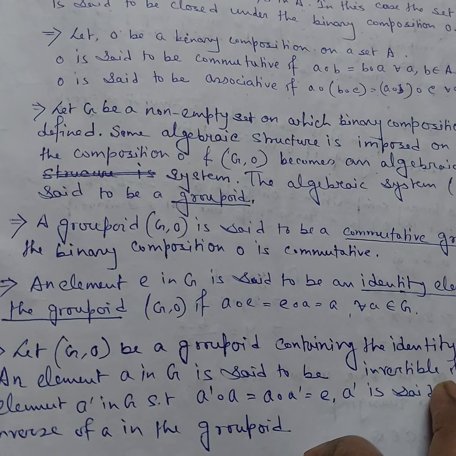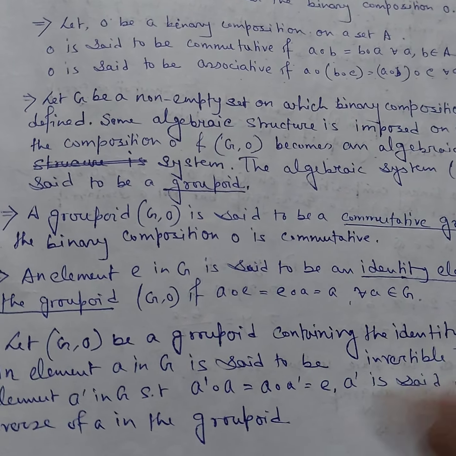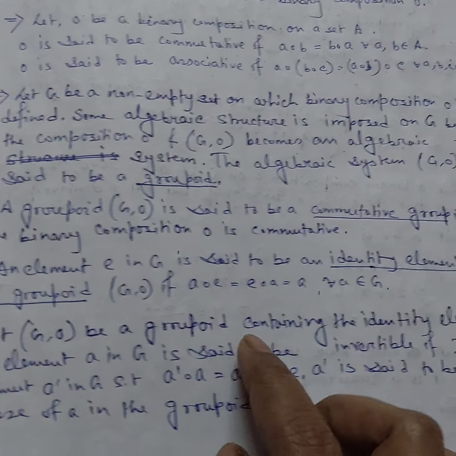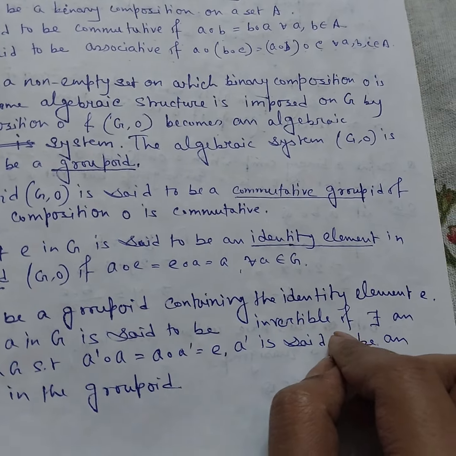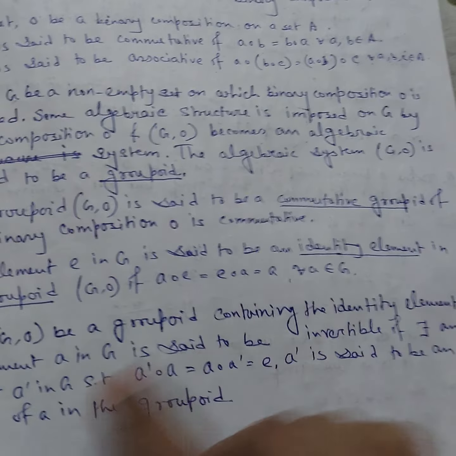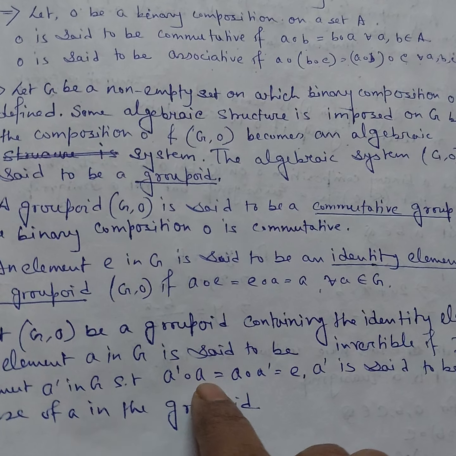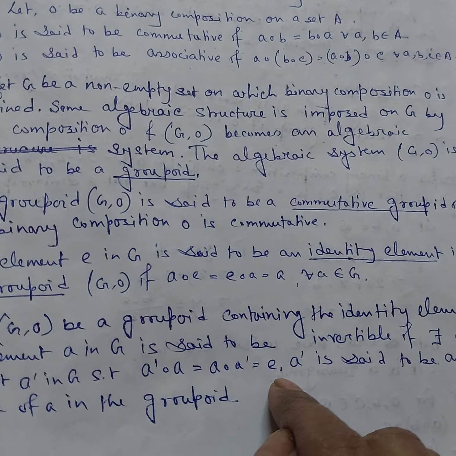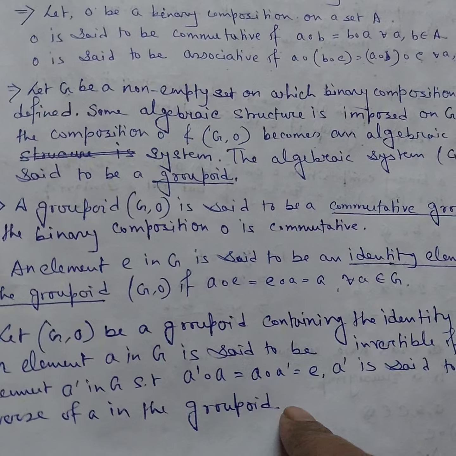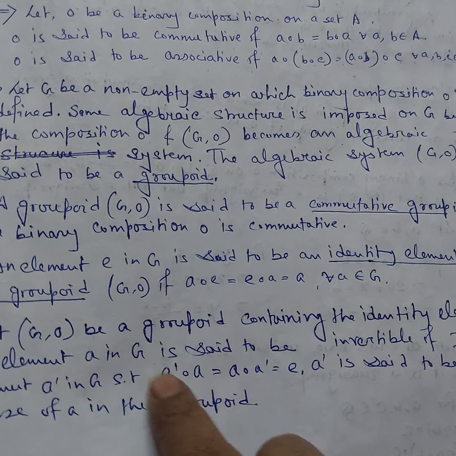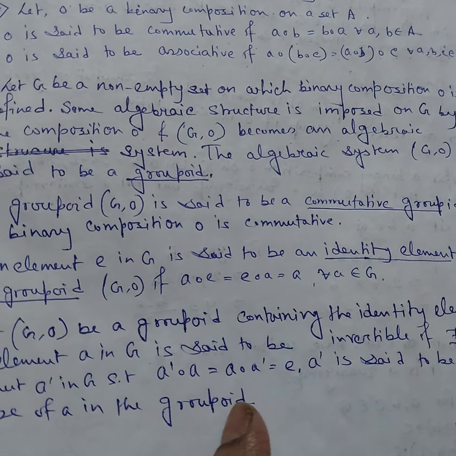Now inverse element, whether the inverse element should be there in groupoid or not. An element a in G is said to be invertible if there exists an element a' for that a'∘a is equal to a∘a' is equal to e. a' is said to be an inverse of a in groupoid. If this condition is satisfied, then we can say that (G, ∘) is said to be groupoid.